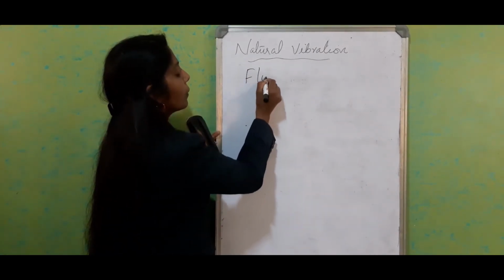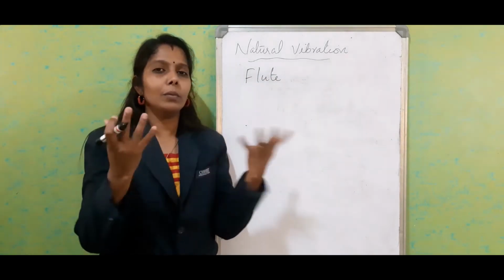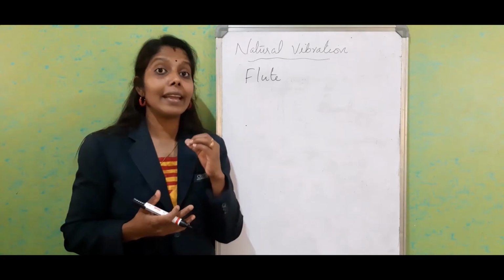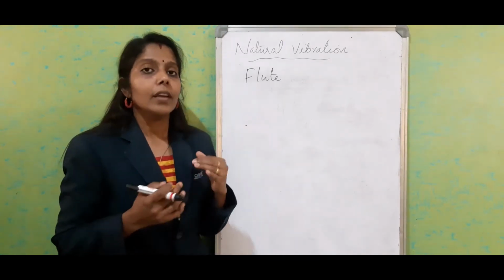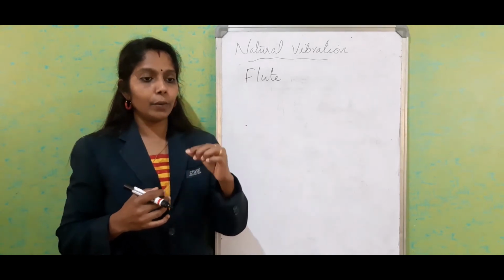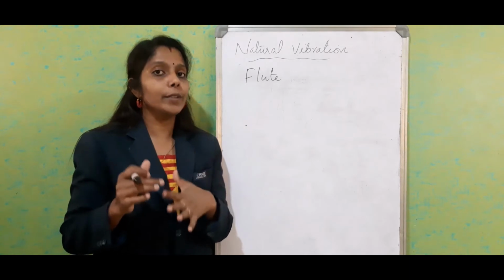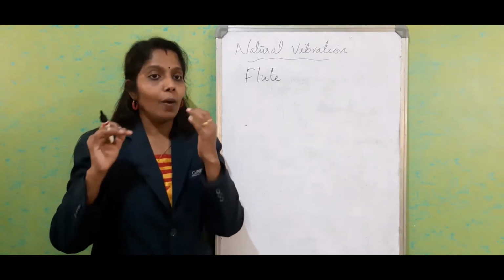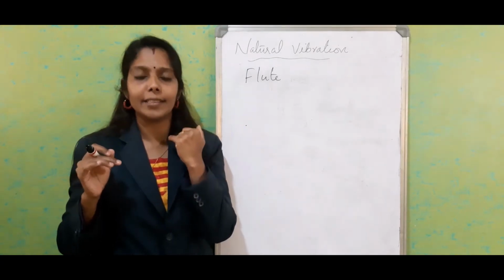So in the case of a flute, you know that there is an air column. What creates a vibration there? The air column. The sound is produced due to the vibration of the air column. You might have noticed that in that flute there may be lots of holes, right? And the person who is blowing it, you might have noticed the movement of the fingers.